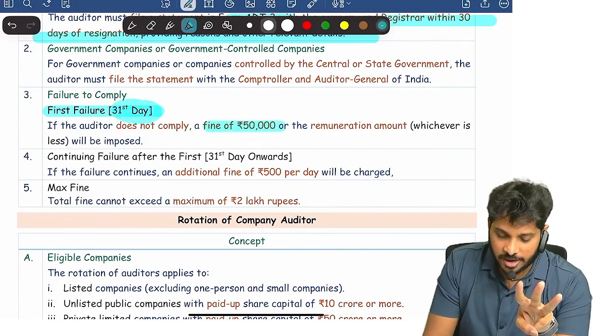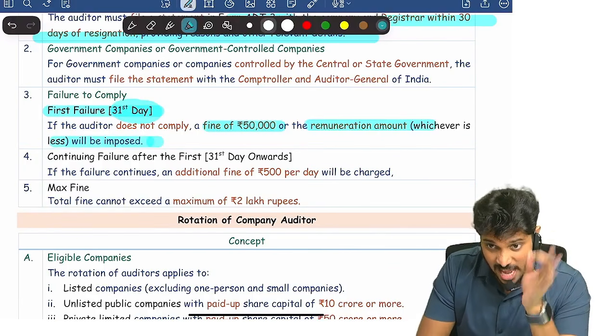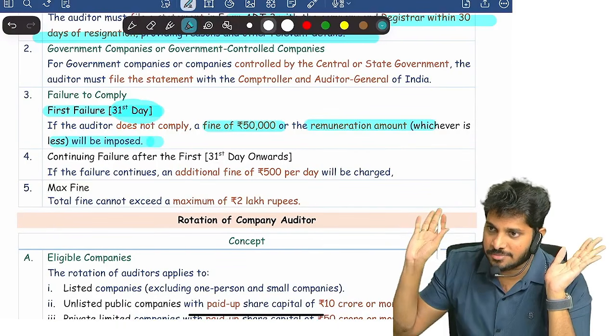From the 31st day, a flat penalty of 50,000 or the remuneration, whichever is lower. First the flat penalty will be levied. From the 31st day onwards, if you delayed 10 days, that is 10 days into 500 rupees per day.